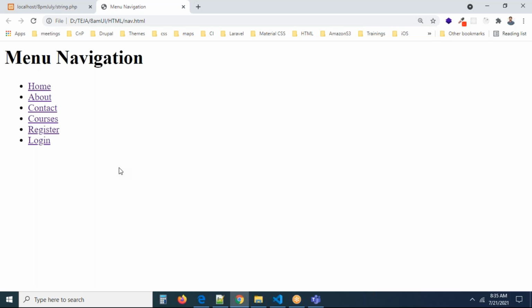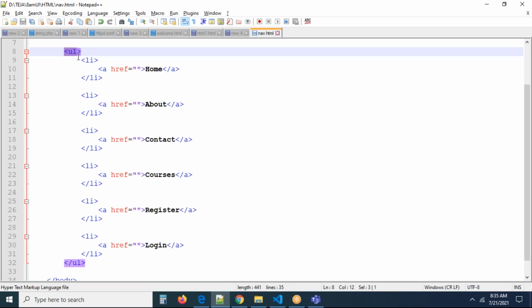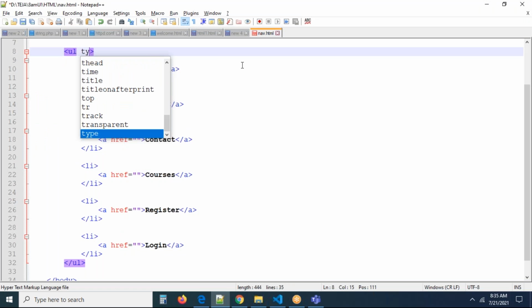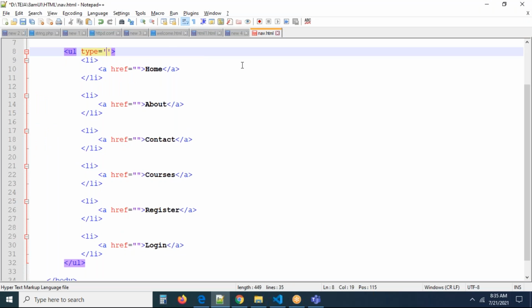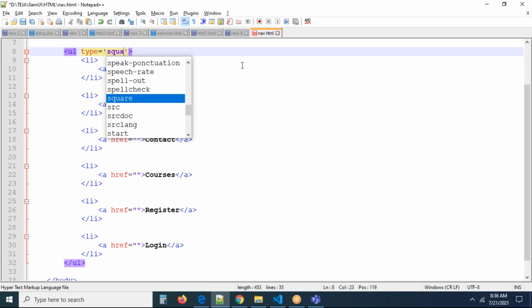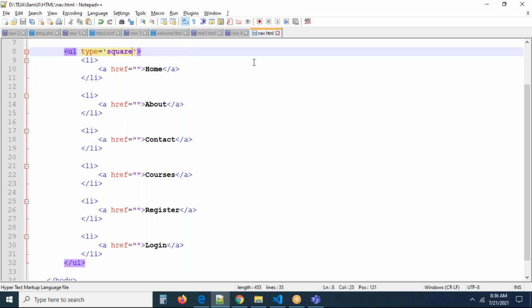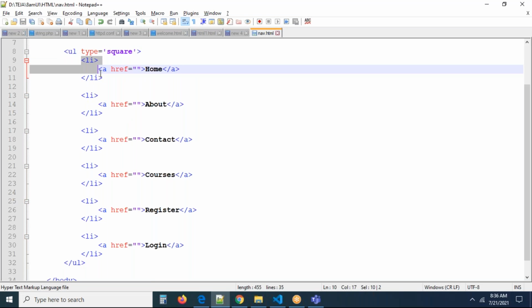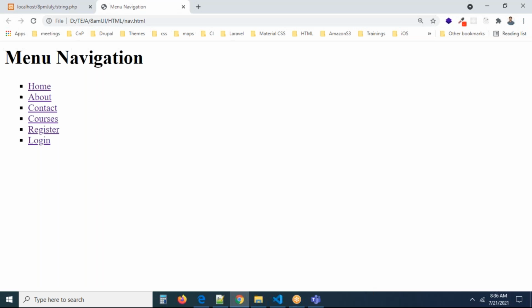What is meant by order? 1 2 3 4 5 is order, a b c d is order, right? Something like this is called an ordered list. Now you can see you have a circle symbol, which is called disc. If you want to change the disc symbol, you can write type equals square. Then every li item will have a square symbol added in front of it.